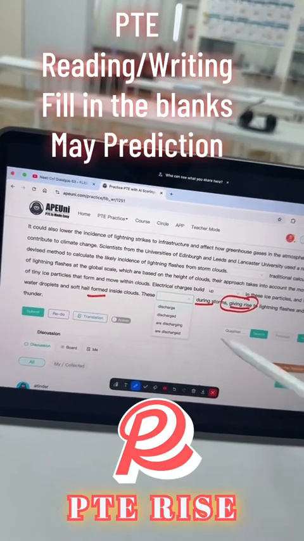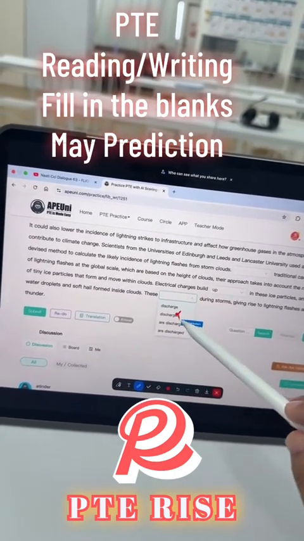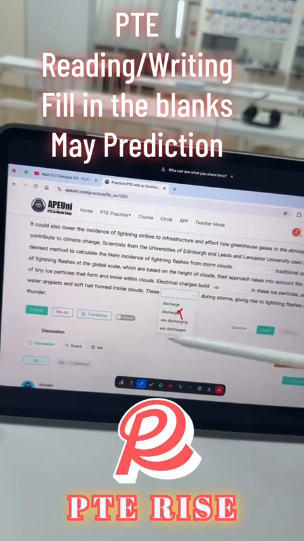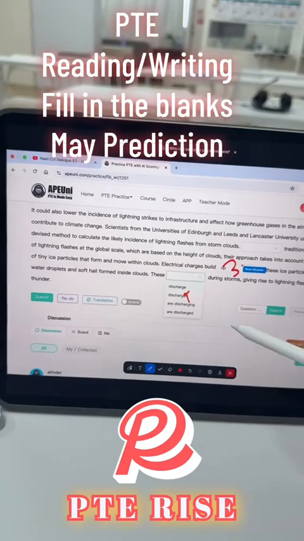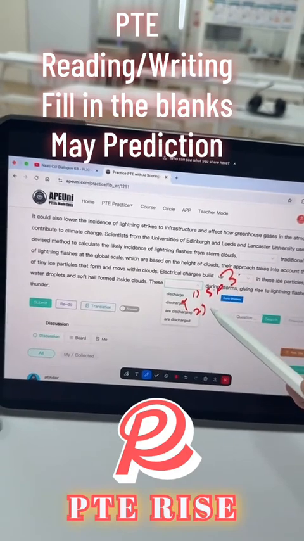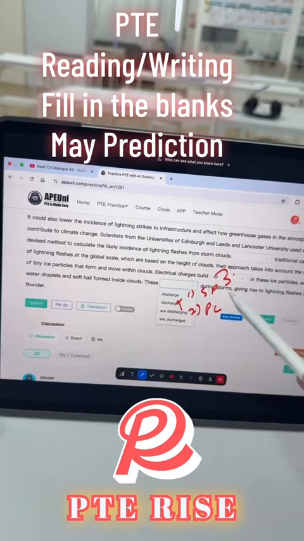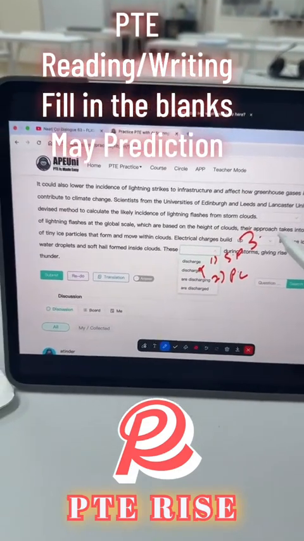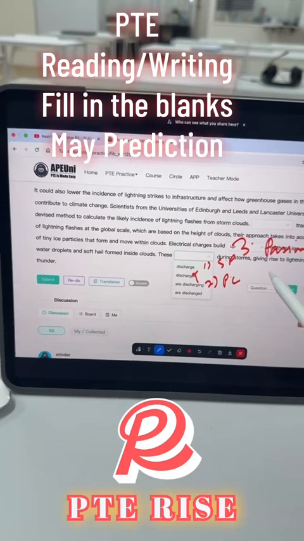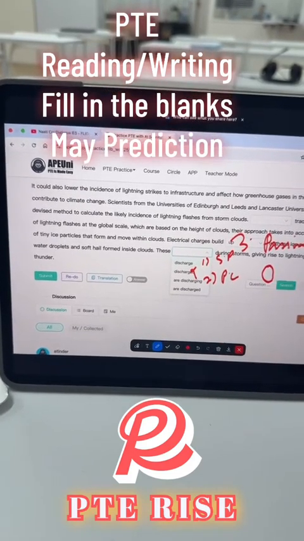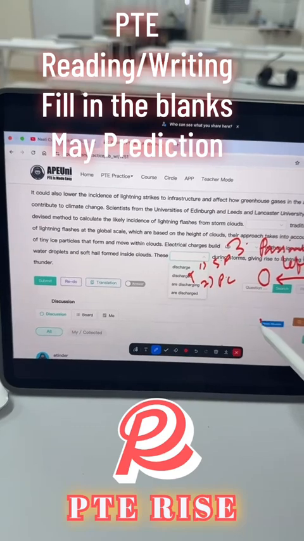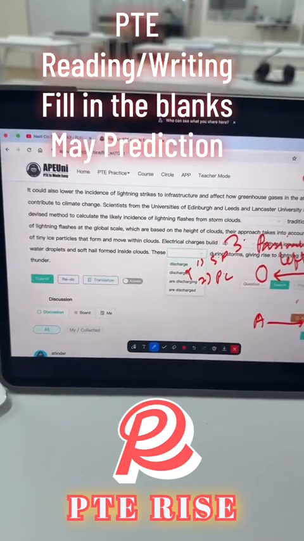So I think it's not much of a past, so I'm not gonna say discharged. Okay, now the point is these are discharging, these discharge, these are discharged. So the difference between these options is number one, type of tense. Okay, this is simple present tense, this is present continuous tense. And then the main thing that we need to know here is whether it is a passive voice or active voice. Then you can make a choice. So a passive voice is a statement in which the action is done on the object on the left side. Active voice is a statement where action is done on the object on the right side.